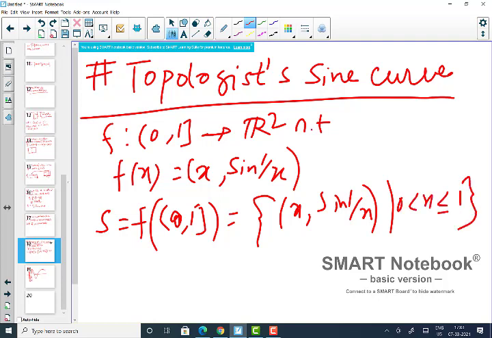This is the set. Obviously this set is a continuous image of a connected space, so it has to be connected. It's not a problem, because (0, 1] is connected, so S is connected.